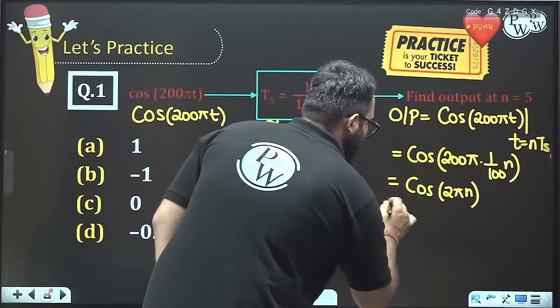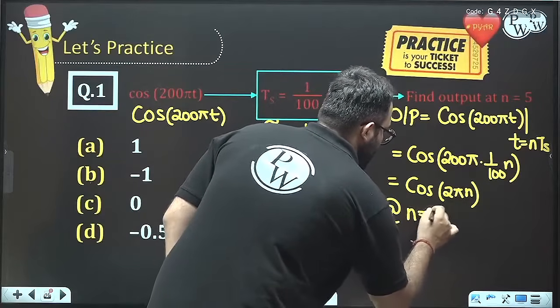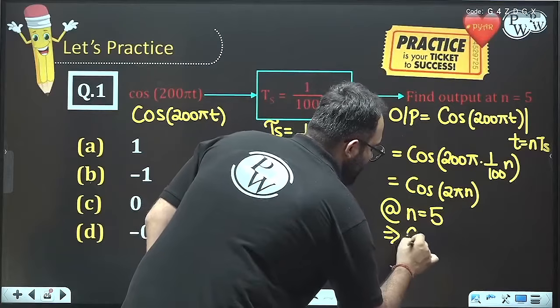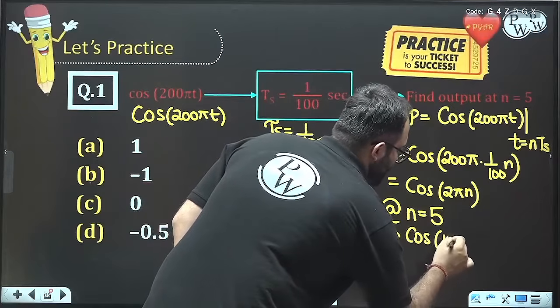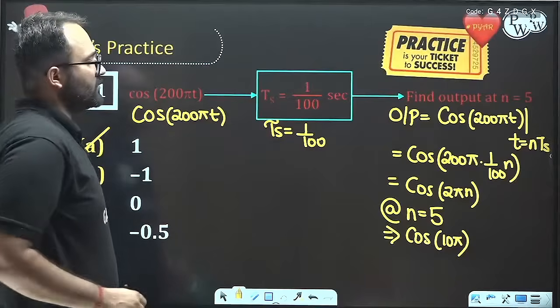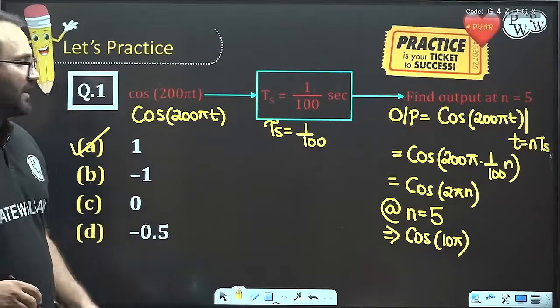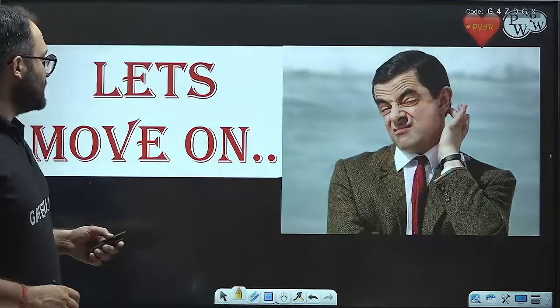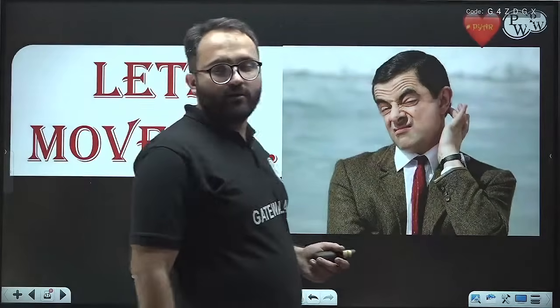At n equal to 5, the output is equal to cos of 10 pi. And what is cos of 10 pi? Cos of 10 pi is equal to 1. I hope all of you are able to do it. So let's move on.